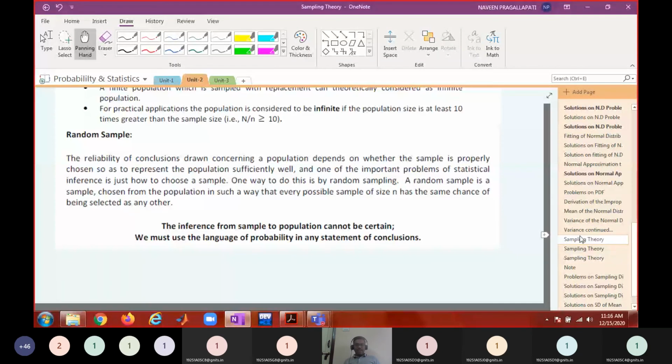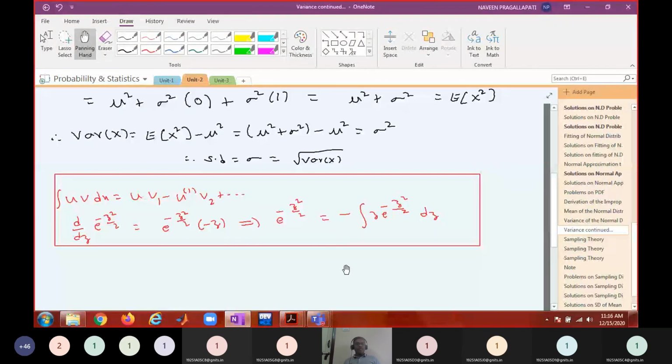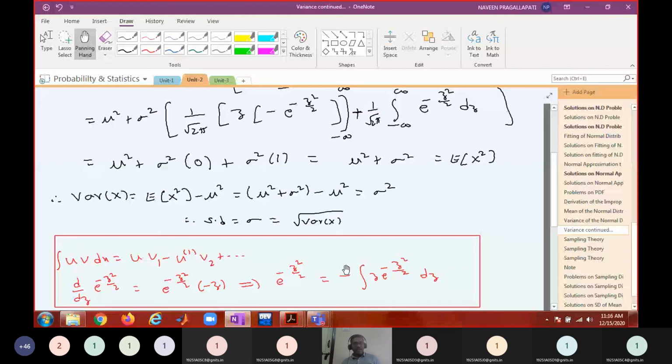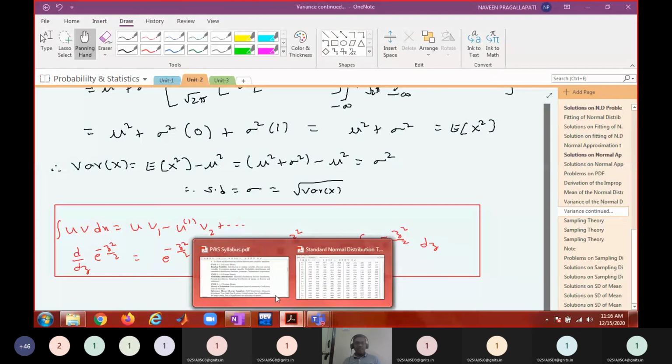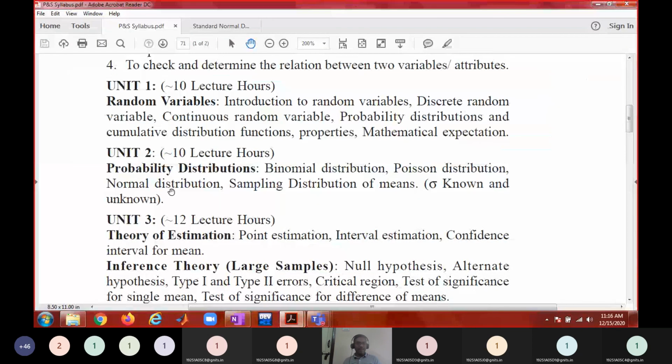Today, just go through these three special probability distributions, namely binomial, Poisson and normal distributions. In the next class we will see the sampling distribution of means and the theory of estimation, so that your 2.5 units revision class will be over. In today's class we discussed binomial, Poisson and normal distribution. What is remaining is the sampling distribution of means followed by a small discussion on the theory of estimation.